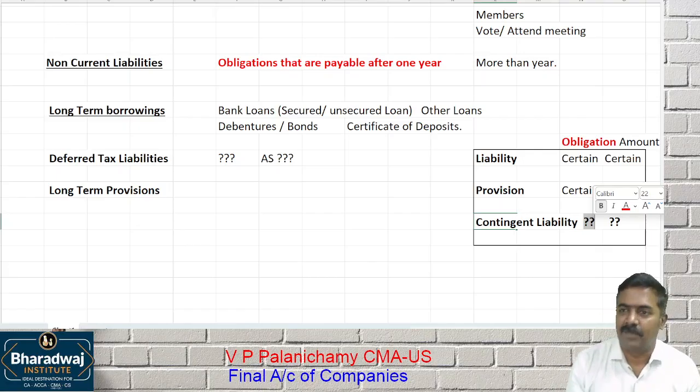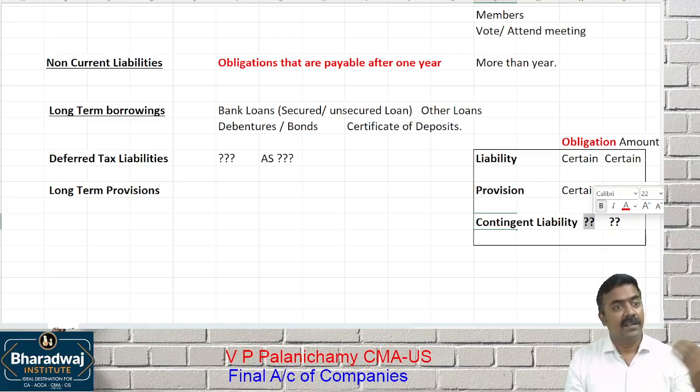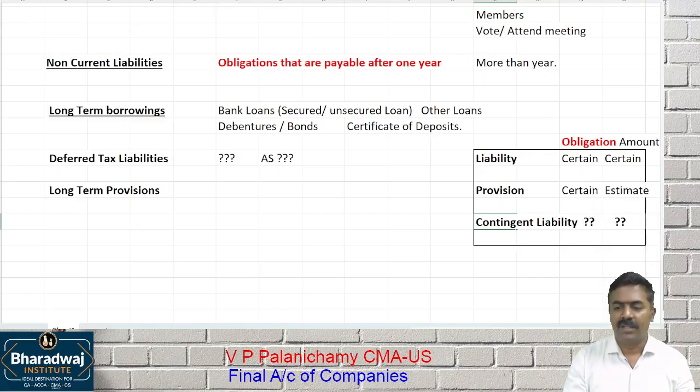The customer has claimed how much? 50 lakhs. Whether you have to pay, we do not know. The judge will look at the facts of the case and may say yes or no. Obligation is a question mark. What is the amount? The customer has claimed 55 lakhs. The court may say 20 lakhs, 25 lakhs, 30 lakhs, or the entire 55 lakhs. That is called a contingent liability.